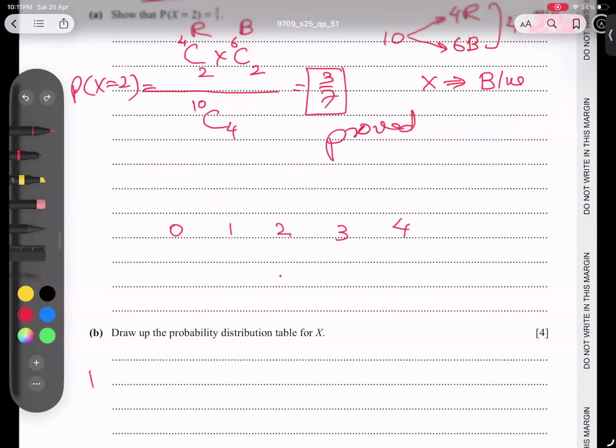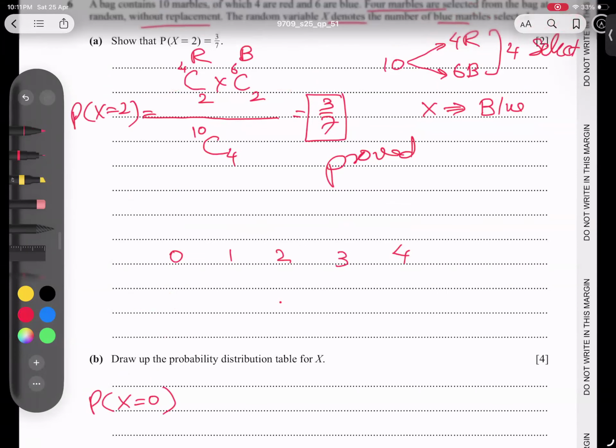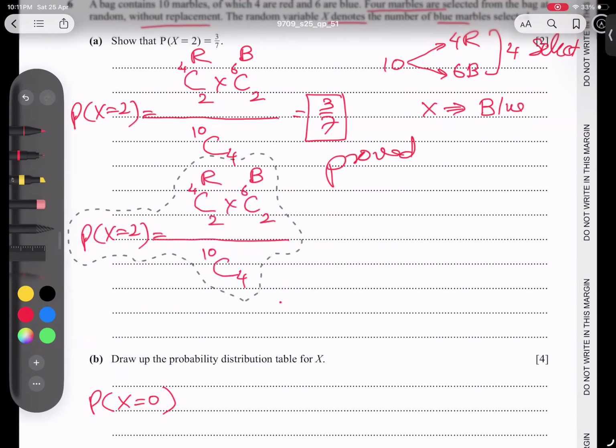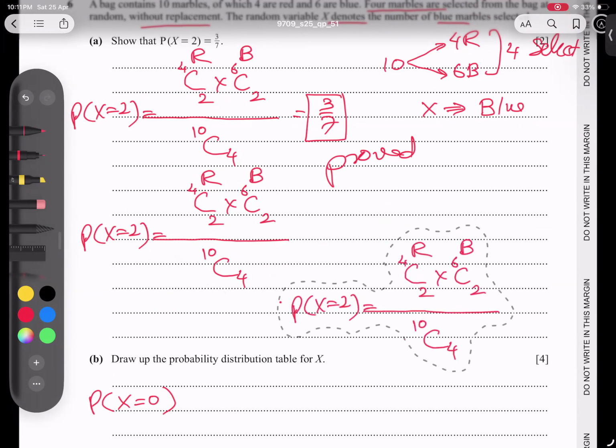So let's try to do X is equal to 0. I am saving my time. Okay, first of all, let me eliminate this because space is a problem. So I'll copy this and paste it here one time, then paste it here a second time. So in case X value is 0, in case X value is 1, and 2 I have already. So we have to change only the numbers below.